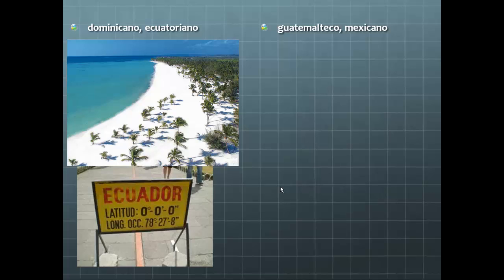Ecuatoriano. Someone or something from Ecuador. That's in South America, and you see that orange line in the picture? That's the actual equator. They painted it on the road. So on one side you have people standing in the northern hemisphere, and the other side people standing in the southern hemisphere.